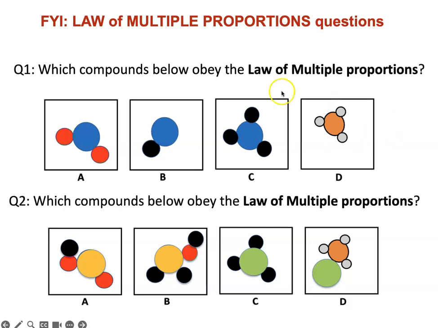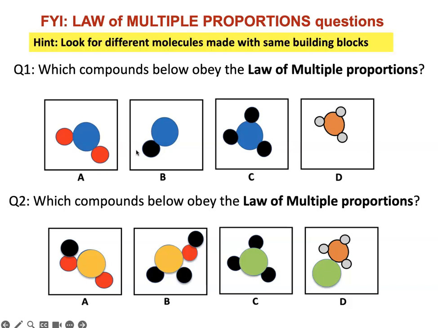So, which of these molecules obey the law of multiple proportions? Now, if you're confused, remember, look for different molecules made with the same building blocks or same elements. So, pause and think. Yep, for question 1, it's these two guys. They are both made with the blue atoms and the black atoms. And for question 2, it's A and B. They have the yellow, red and black atoms together.